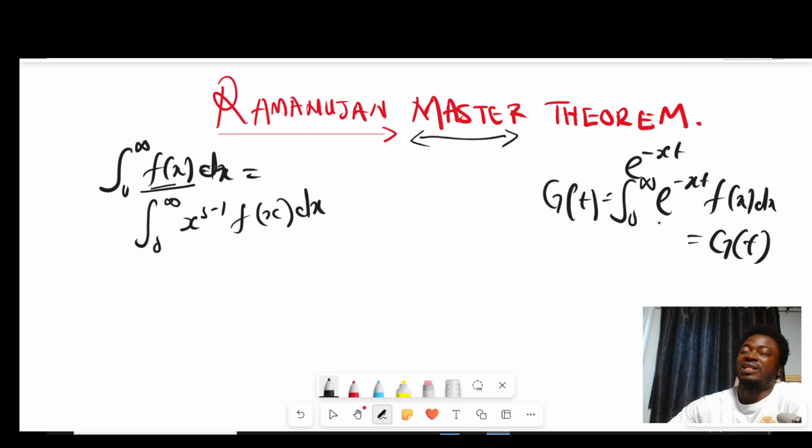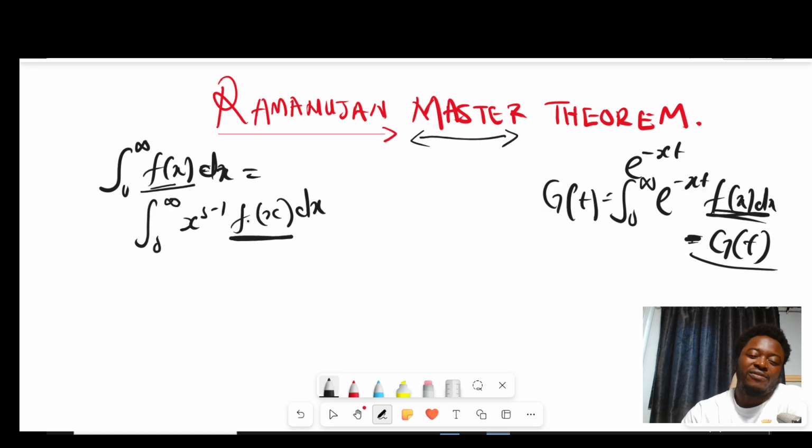So if you want to find a Laplace transform of any function, all you need to do is take that function, multiply it by e to the negative xt, and take the limit of integration from 0 to infinity, and then whatever you get gives you the Laplace transform. I'm not aware of any formula for the Laplace transform, although there are many tricks to get it. On the other hand, there's a formula for the Mellin transform, although this formula is not general, because f of x has to satisfy some condition.